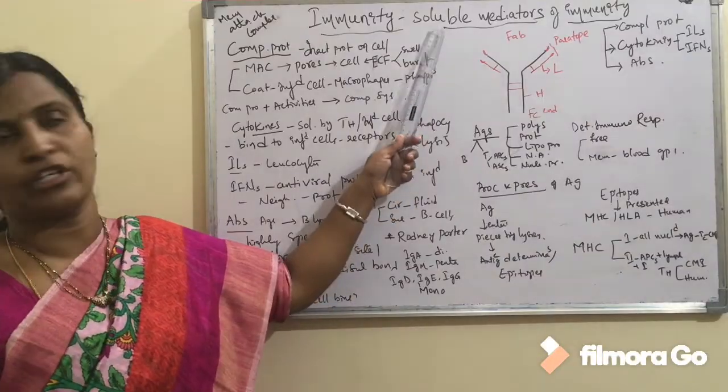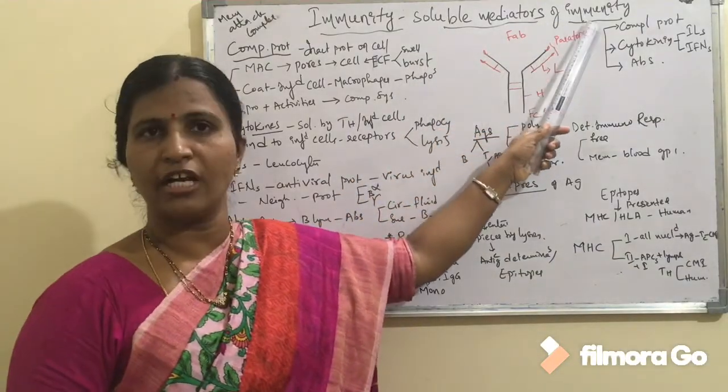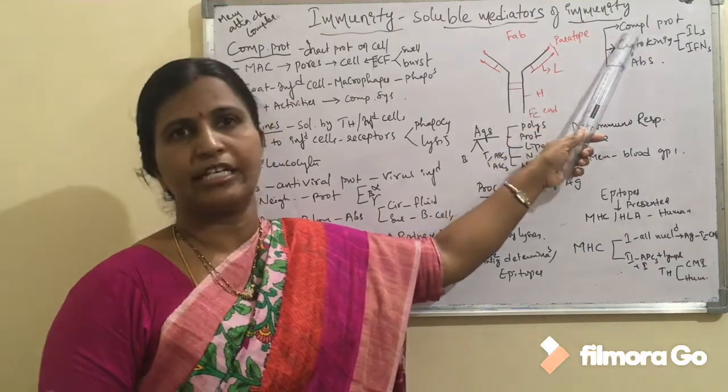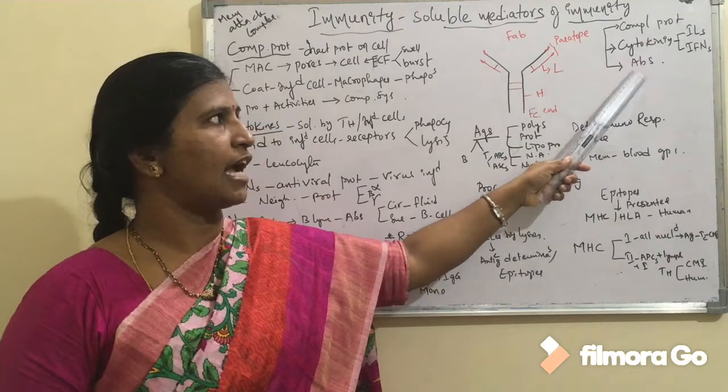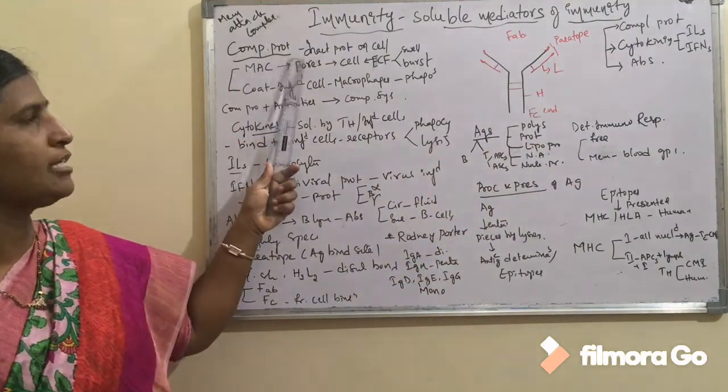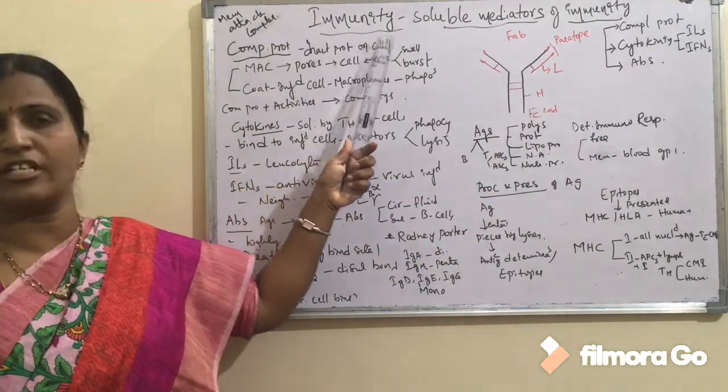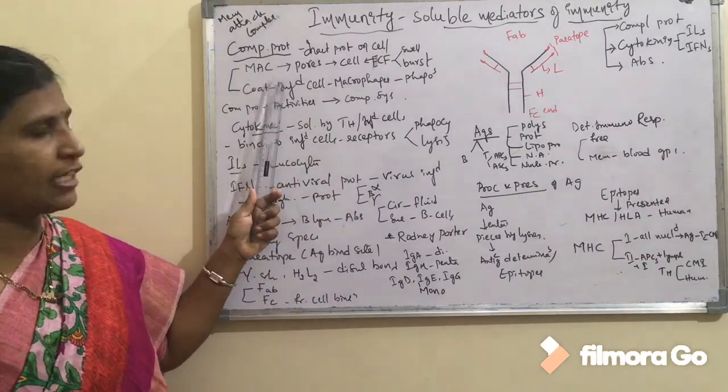In today's session we are going to learn about the soluble mediators of the immune system or immunity. It consists of three types and these are complement proteins, cytokines as well as antibodies. Coming to the complement proteins, these are the inactive plasma proteins which are present on the cell surface and these are acting in two ways.